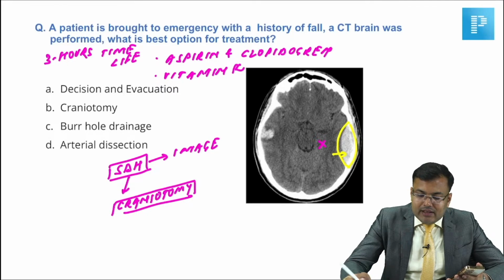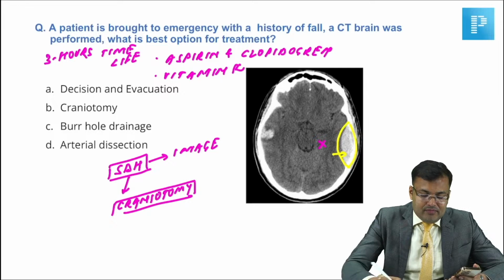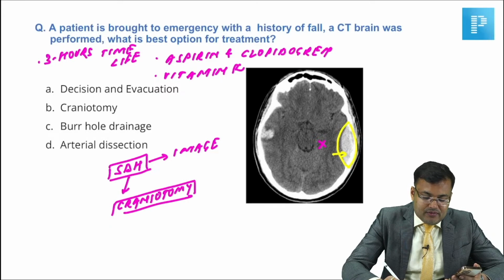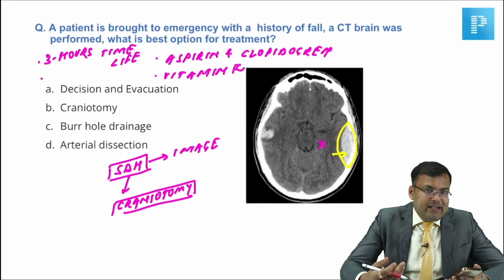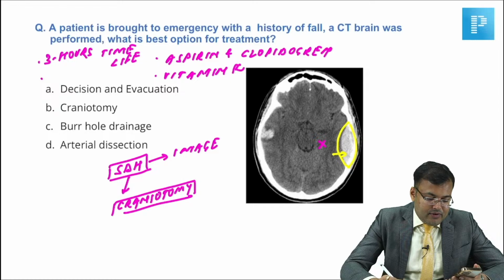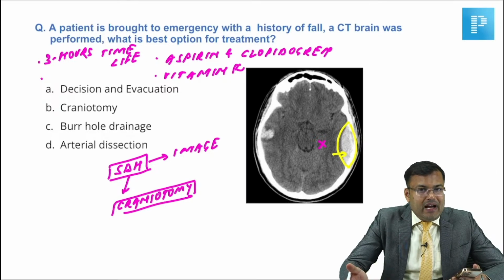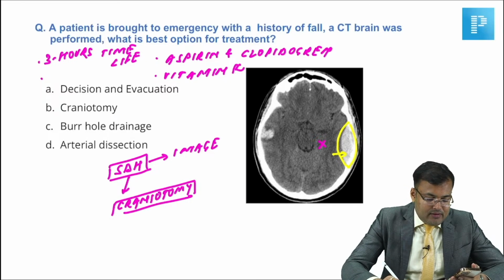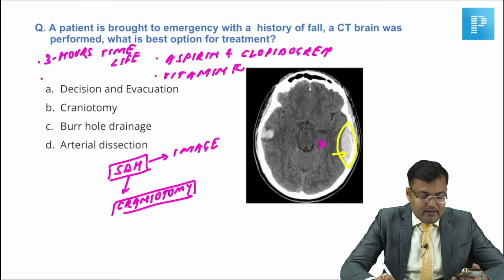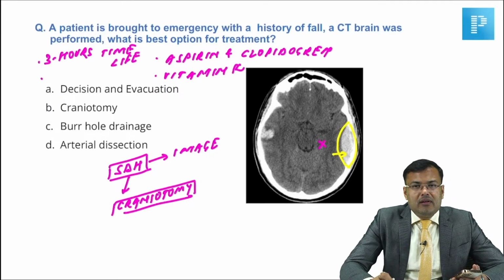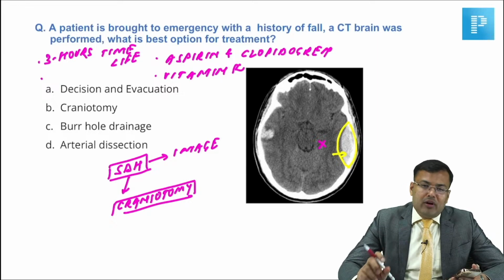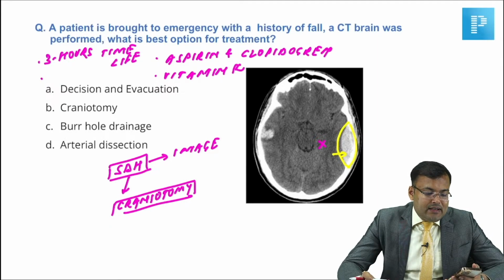Streptokinase. So guys, was it SDH or was it intracerebral hemorrhage? Cerebrovascular accident was there. So most probably this question will be discussed in medicine. SDH only, right? So see, if there is a small SDH, this patient can be managed conservatively. But if a large SDH is there, we have to drain it, right?